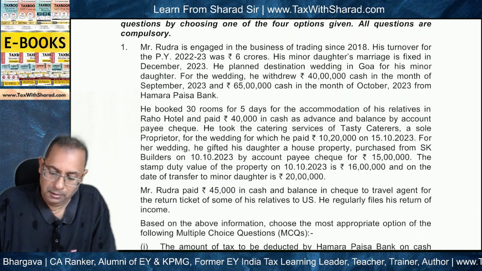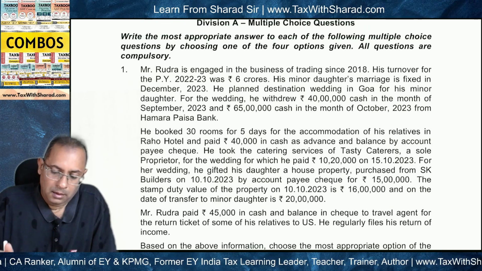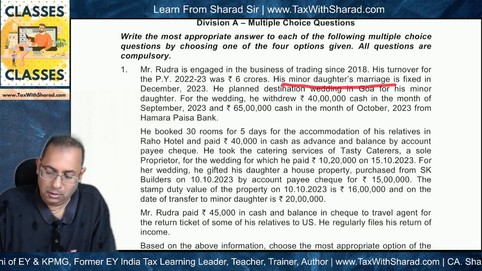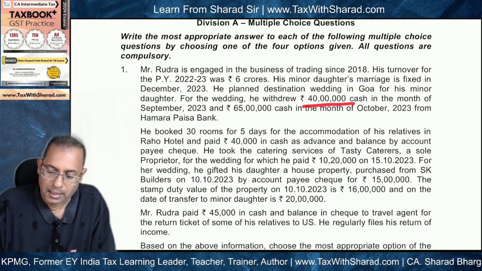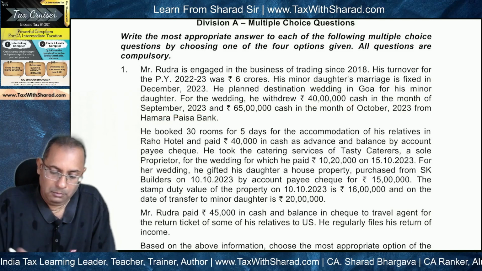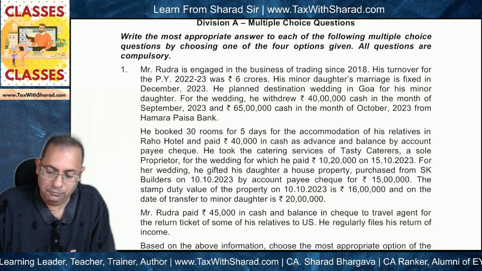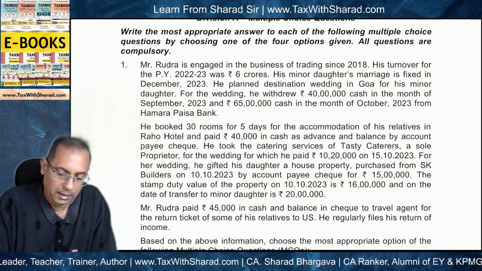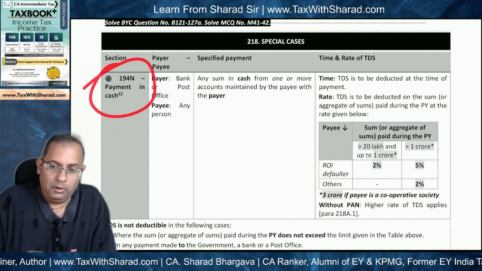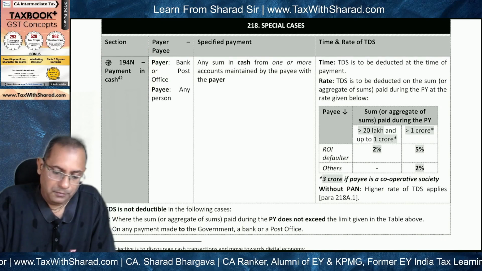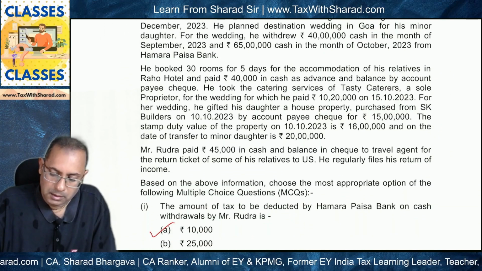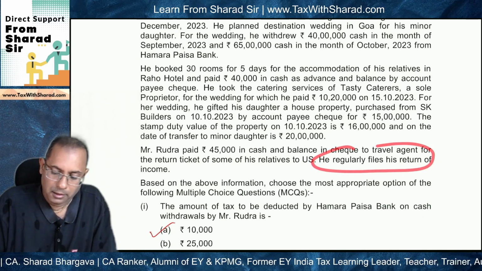If you look at the question, for the wedding of his minor daughter's marriage, he withdrew 40 lakh cash in the month of September 23 and 65 lakh cash in the month of October 23 from Hamara Paisa Bank. So an aggregate of 1 crore 5 lakh cash has been withdrawn. When we talk about TDS provisions, section 194N will be the relevant TDS section. And it is given that he regularly files his return of income.